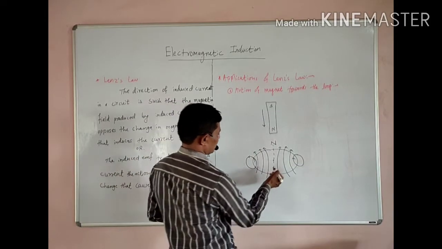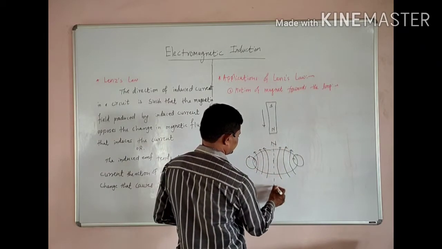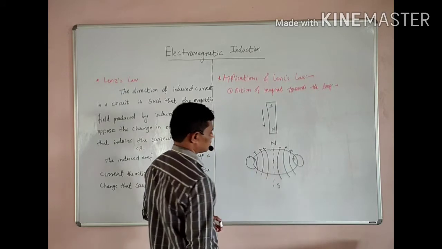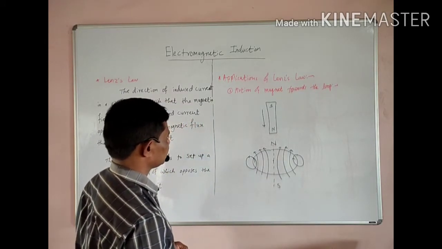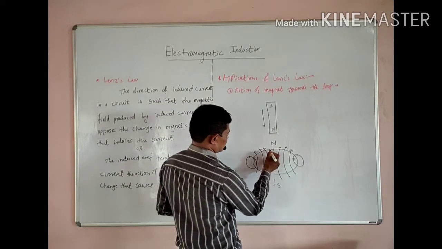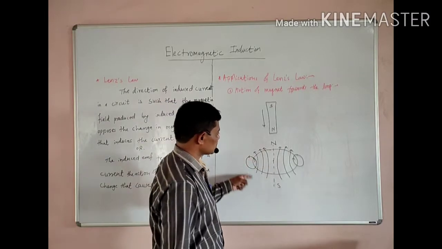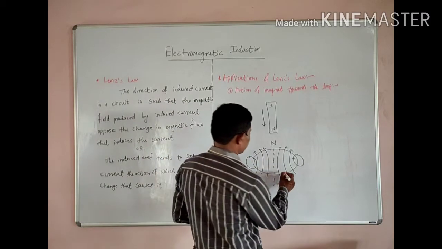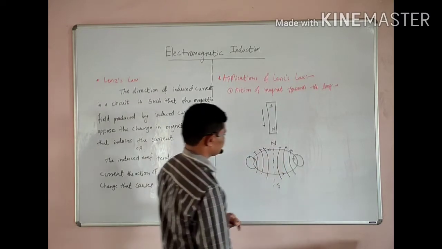So when this dipole is formed here, with S pole and N pole, when the current is induced inside this loop, the current set up here is counterclockwise.